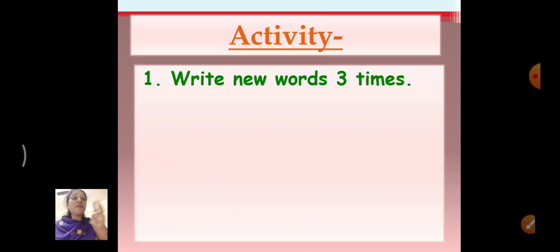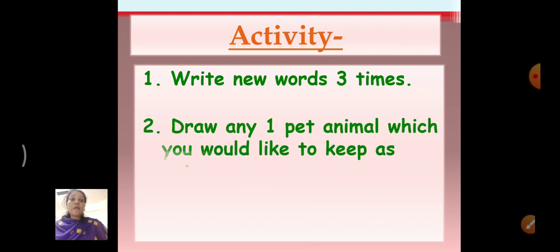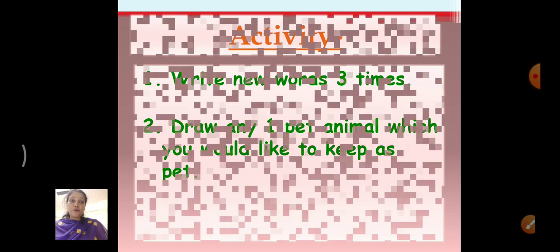Now today's activity: what you have to do is write the new words 3 times, which I already told you during the last session. Then you can draw any one pet animal which you would like to keep as a pet. Which animal you want to keep at your home, that you can draw.